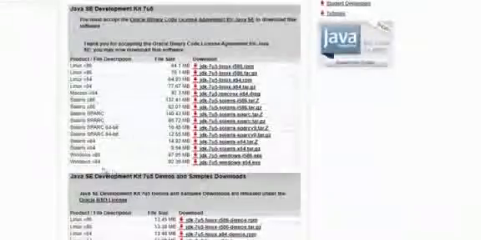Once you click on download, it will ask you what kind of operating system you have. You accept the license agreement, and then you decide whether you have a 64-bit or a 32-bit. If you have a 32-bit operating system, then you select this. If you have a 64-bit, select this.